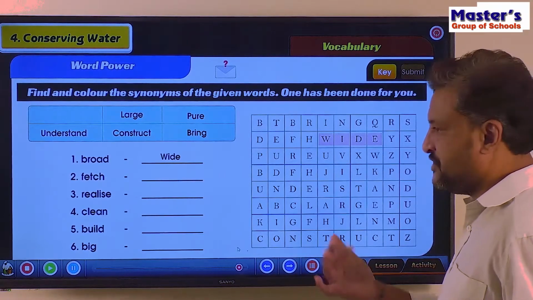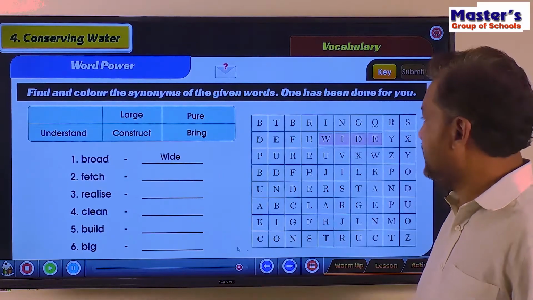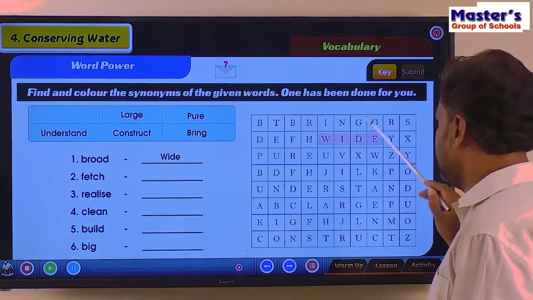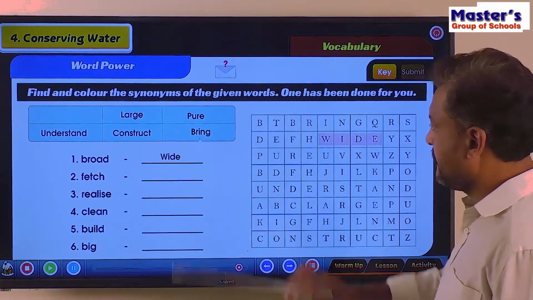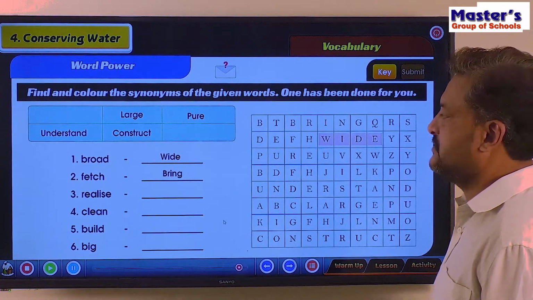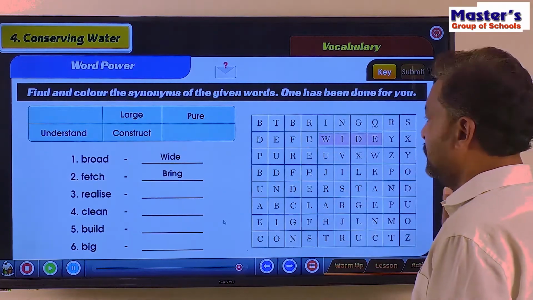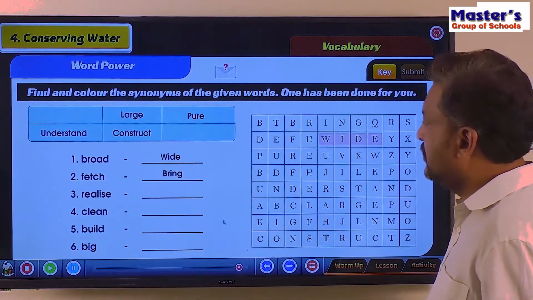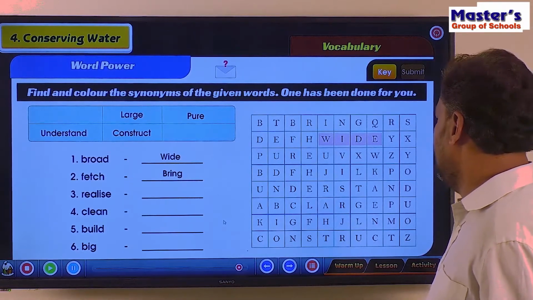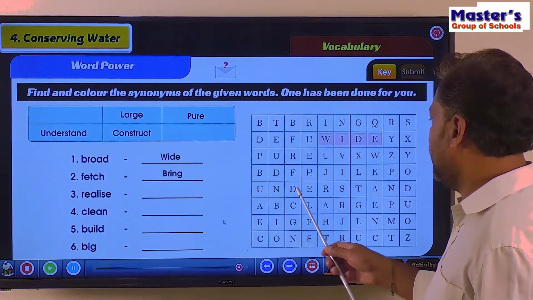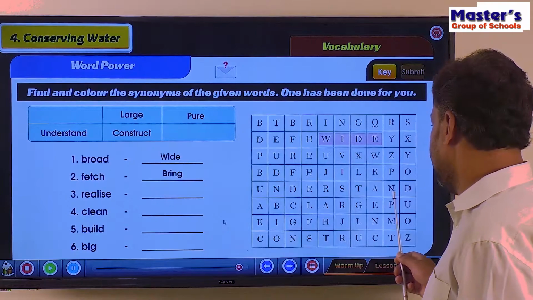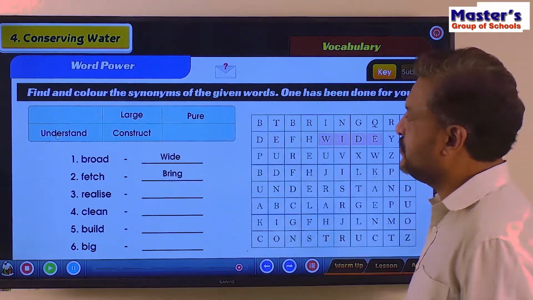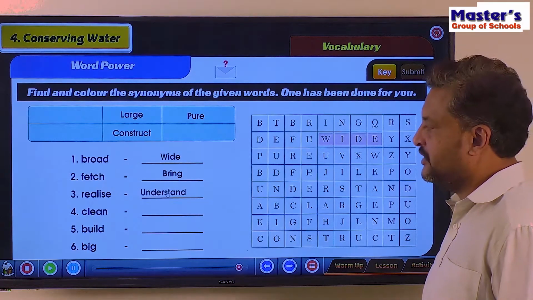Second is fetch. Fetch means what? To bring, isn't it? B-R-I-N-G. Bring is already there, isn't it? Drag and drop. Yes, to fetch means to bring. Then, realize. Realize means, yes, understand, U-N-D-E-R-S-T-A-N-D, isn't it? We have understand here also. Yes, we will drag and drop it there.